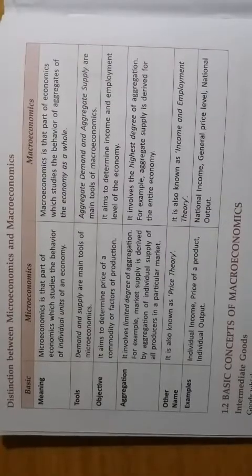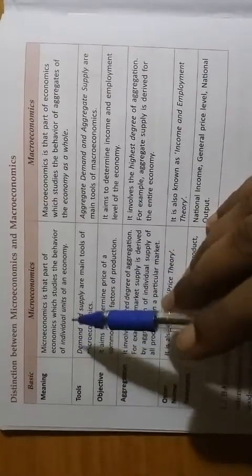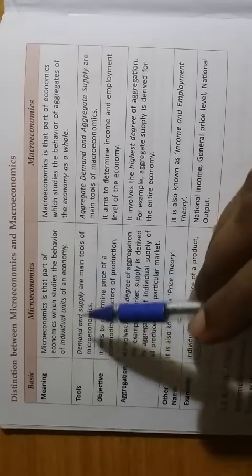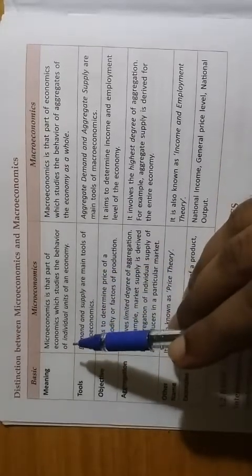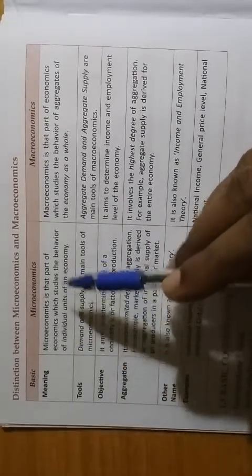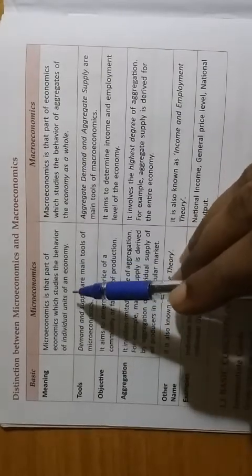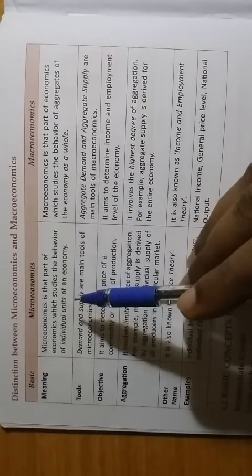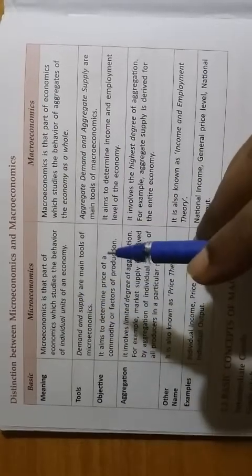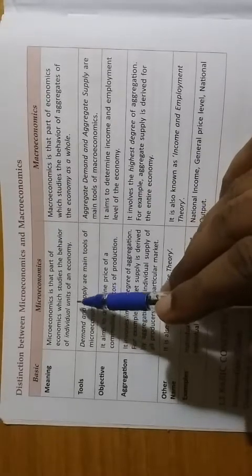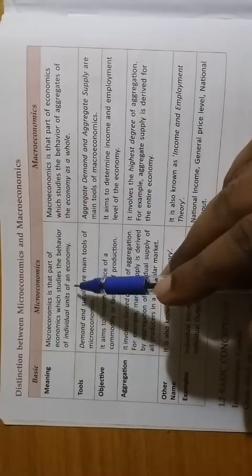Now let us discuss some of the differences or distinctions between microeconomics and macroeconomics. Meaning: microeconomics is that part of economics which studies the behavior of individual units. As in class 11, you have studied that microeconomics deals with individual unit, production function, or cost.